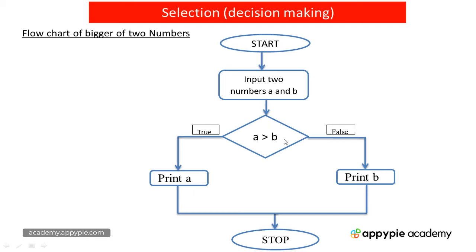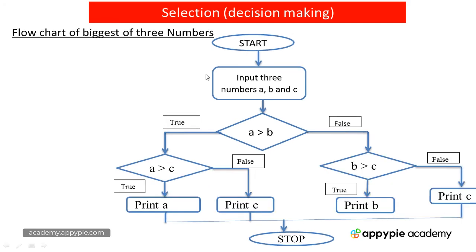Now we again come back to this diamond box, which is used for condition making. If the condition A greater than B is false, in that case, it means B is the bigger number. So we will be printing B, and then control will come down to this stop.